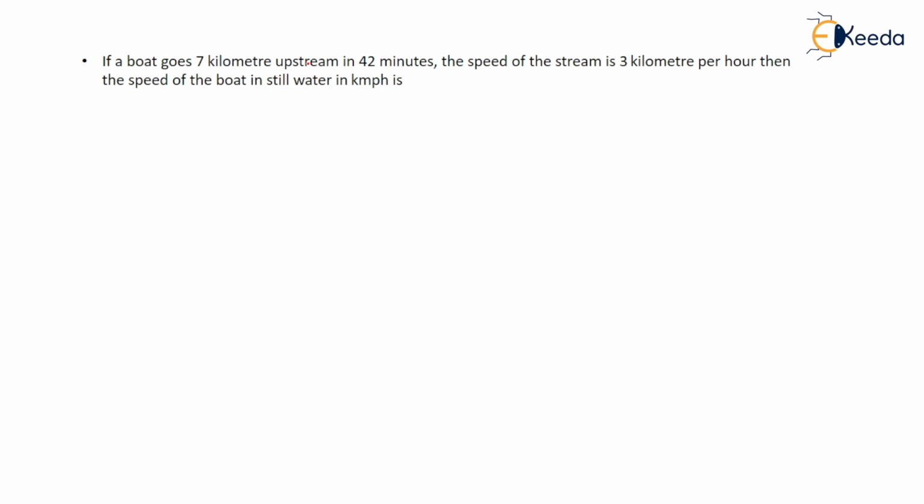A man goes 7 km upstream in 42 minutes. The speed of stream is 3 km per hour, and find the speed of boat. Now, this is a somewhat interesting question. So he goes 7 km upstream. Now you have to calculate the speed, but here you can see the time is in minutes, so you have to convert it in hours. So 42 by 60. This comes out to be 7 by 10.